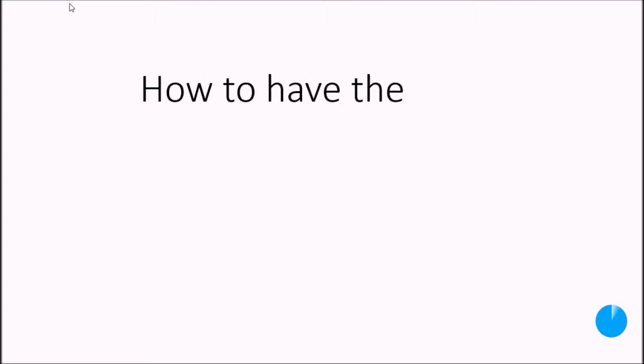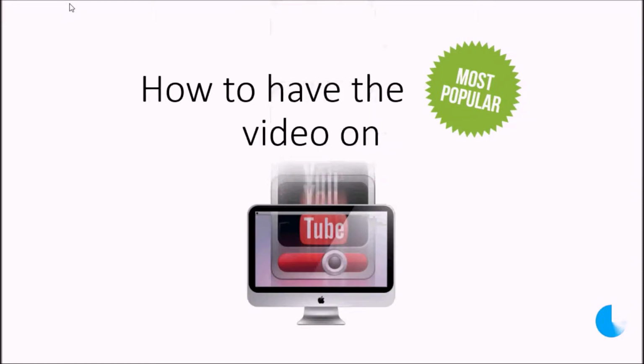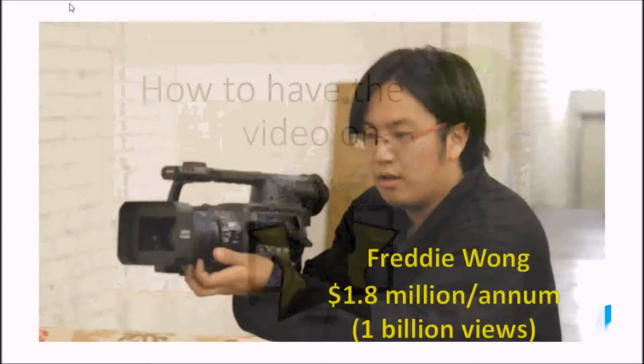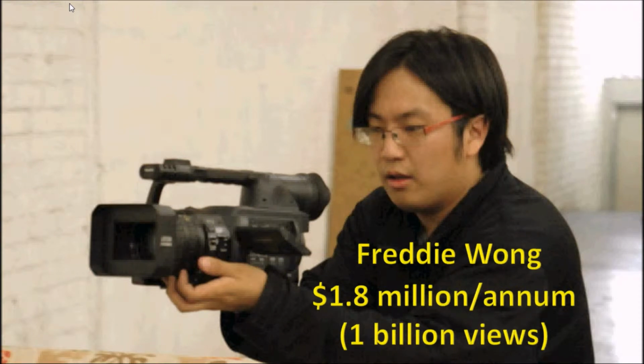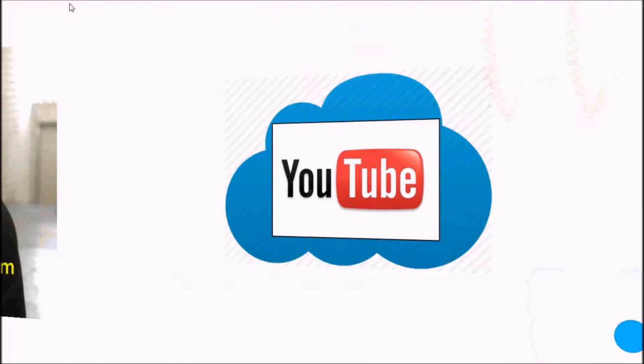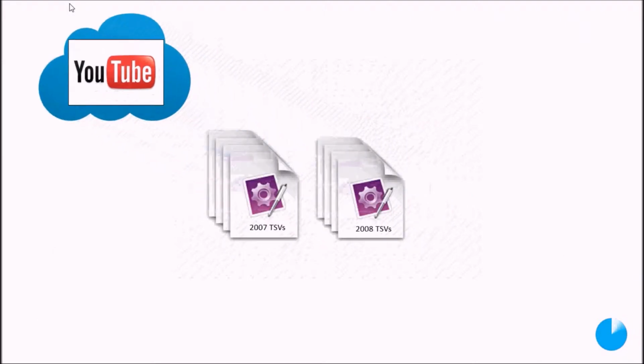Hello everyone, now we are going to see a presentation on how to have the most popular video on YouTube and possibly become a YouTube star like Freddie Wong, who has about 1 billion views and has generated about $1.8 million per annum. We took two TSVs of YouTube data set, that was 2007 and 2008.